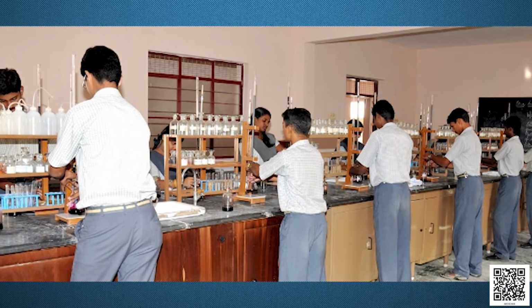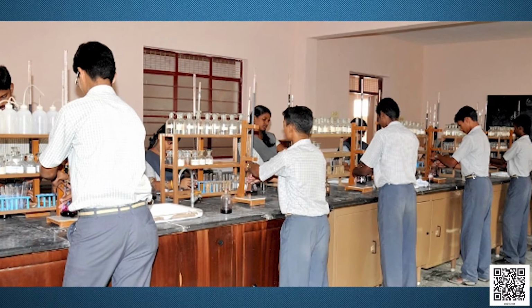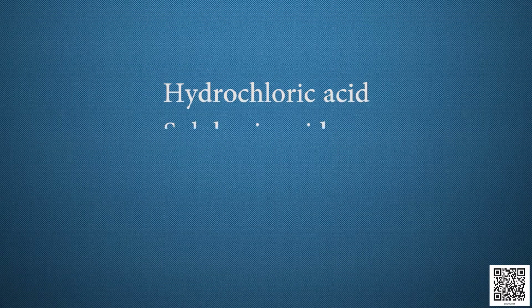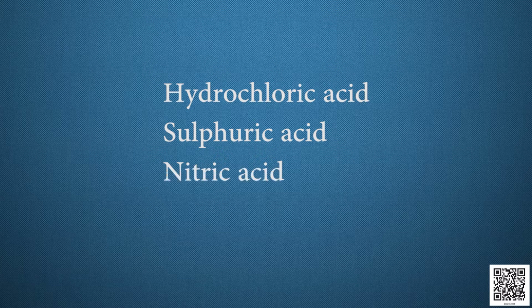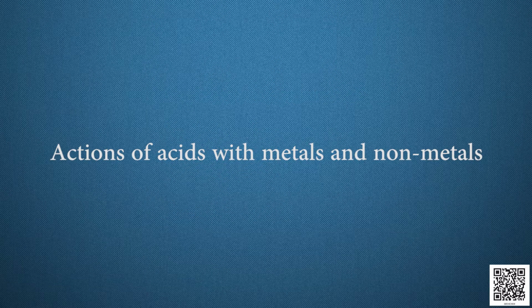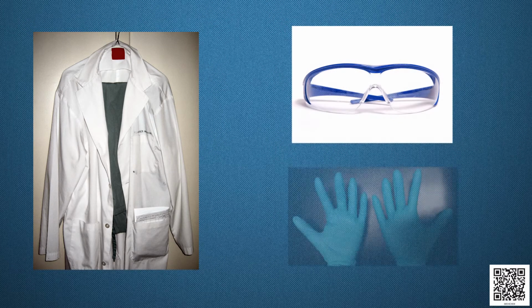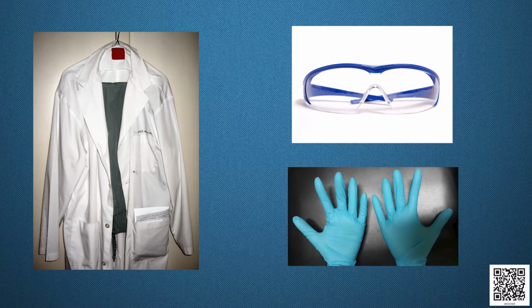Students, can you name the acids which we commonly use in our school laboratory? Well, they are hydrochloric acid, sulfuric acid, nitric acid and acetic acid. Let us observe the action of a few of these acids with metals and non-metals. While performing these experiments, it is always good to wear a laboratory coat, safety goggles and hand gloves for our safety.